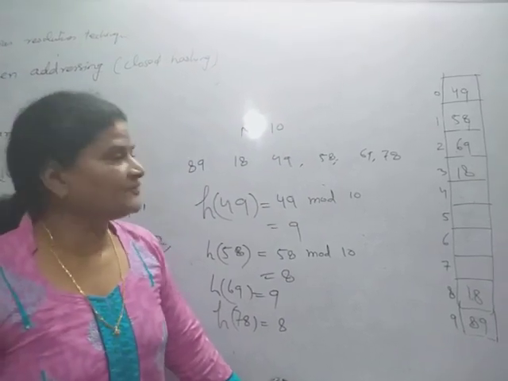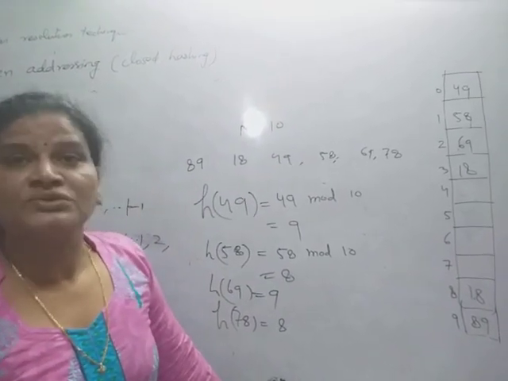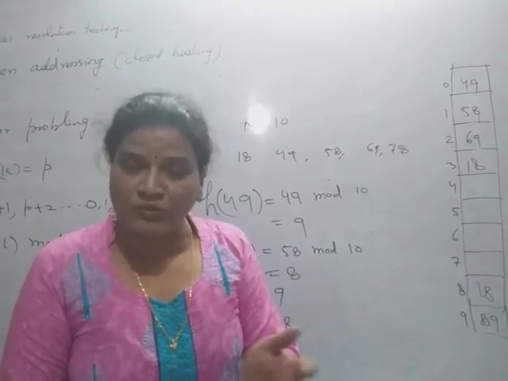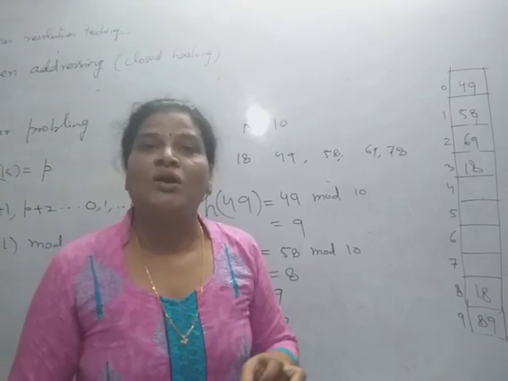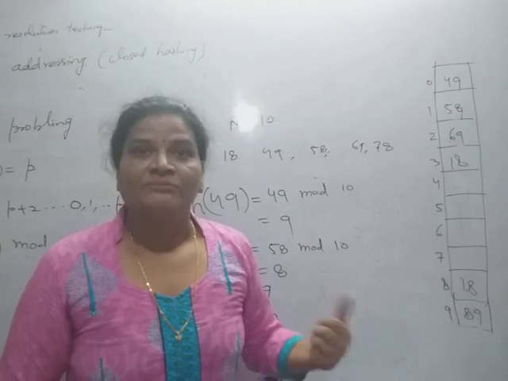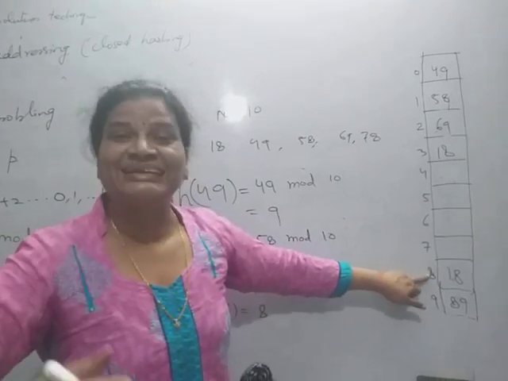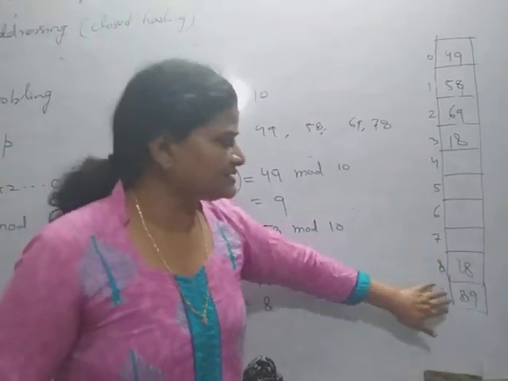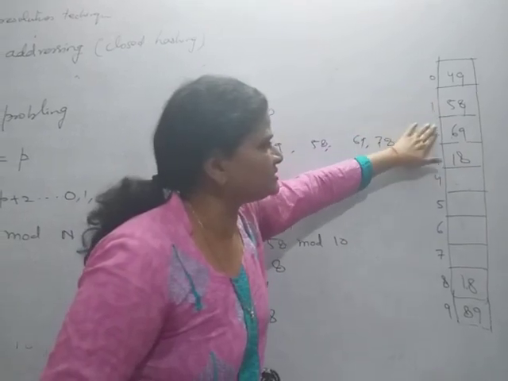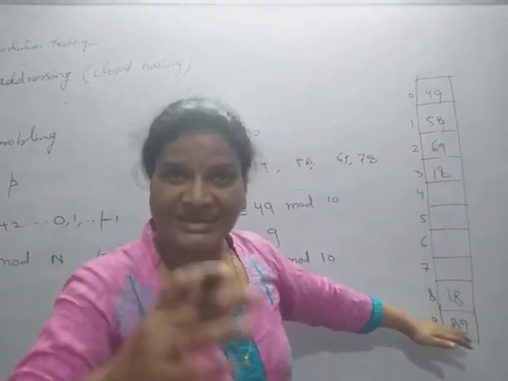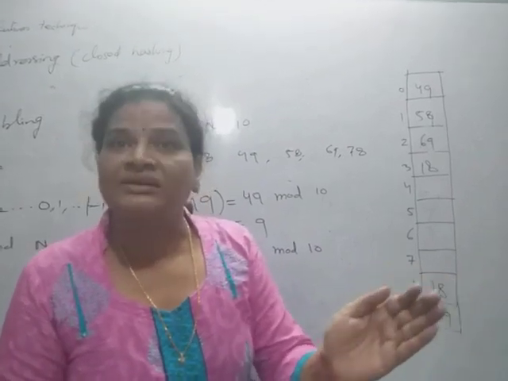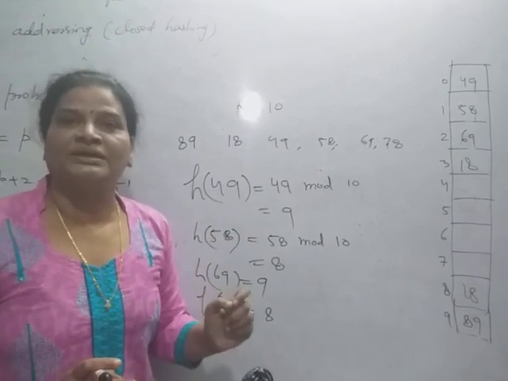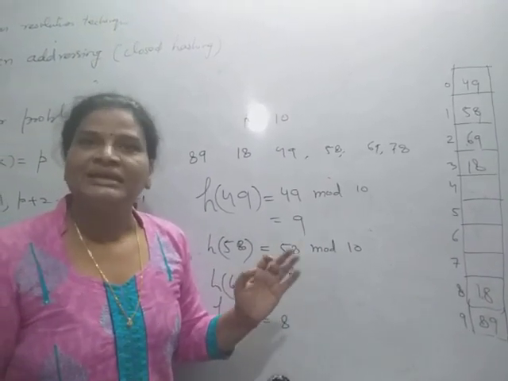So now see, if we are going to store the keys, the keys with the same address are grouped together, and this problem is called the primary clustering problem, because it increases the searching time. I want to search 18. Its hash address is 8. But this location doesn't contain it, this is not, this is not. The reason is that all the keys with the same address form a group, and that is called a cluster. So here linear probing suffers from the problem of primary clustering.